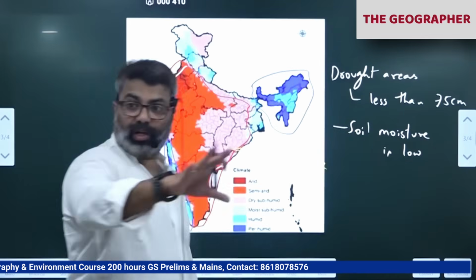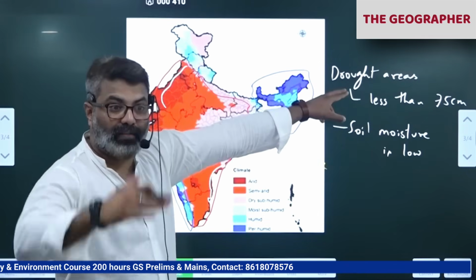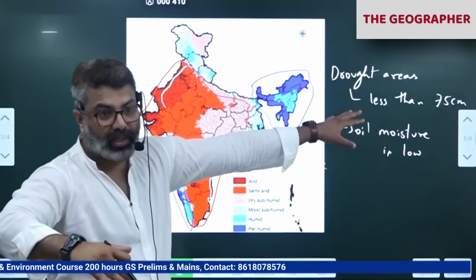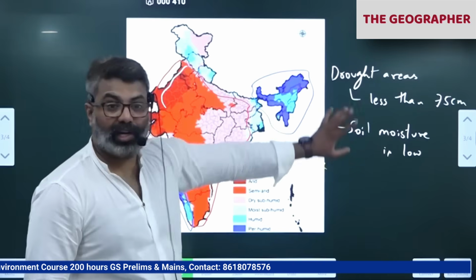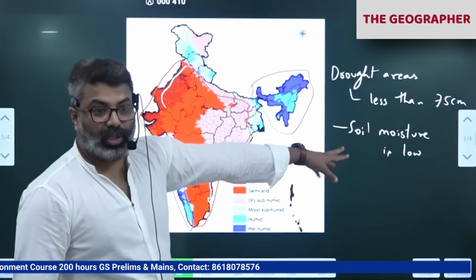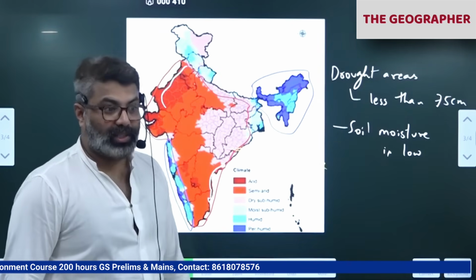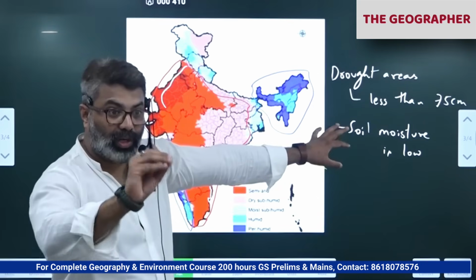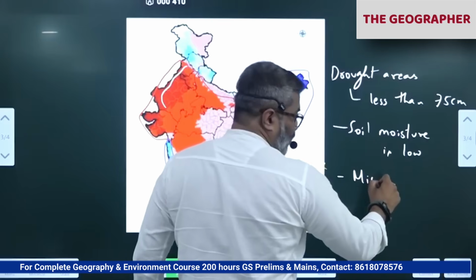So many parts of the world, especially in the tropical and subtropical regions, face the same problem: drought. Africa, you take the sub-Saharan African belt. South America, you notice. Parts of Asia, you notice. All are drought areas only, including India. As a result, where the soil moisture is very low, we have to use water judiciously. We can't spend water unnecessarily. So we use micro irrigation techniques now. Micro irrigation.